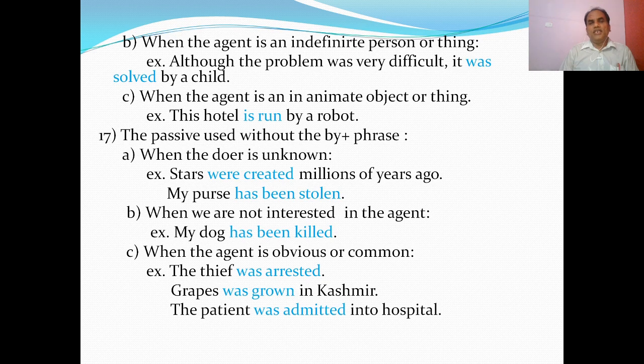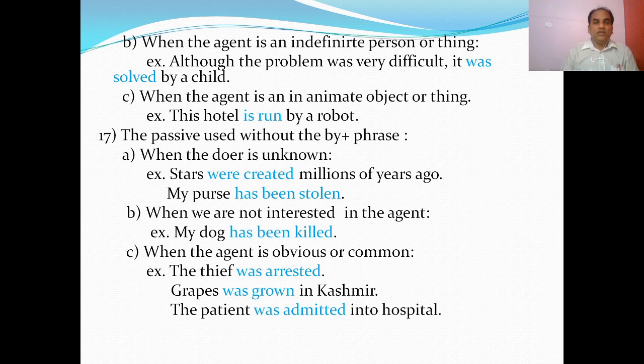When the agent is an indefinite person or thing, we use by. Although the problem was very difficult, it was solved by a child. No one expected that a child could do this. So this is indefinite.